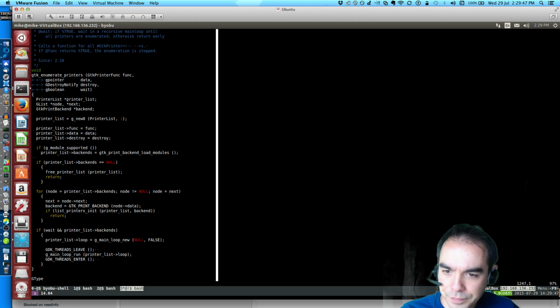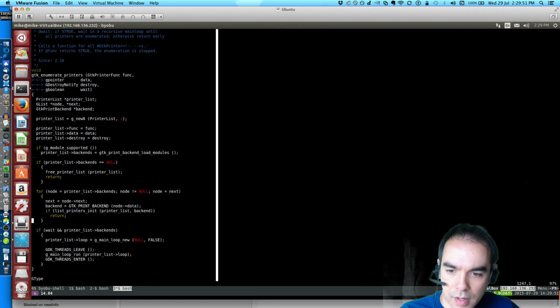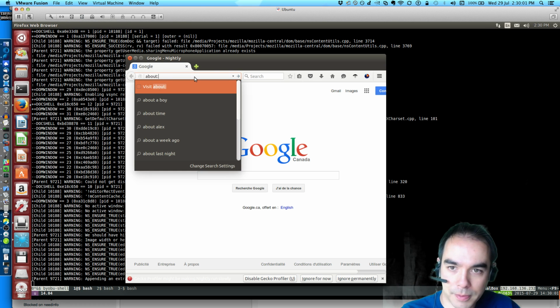Okay, anyway. So all debuggers are attached. I have a page here. I'm actually going to print something a little simpler because the Google homepage is surprisingly not simple. Whoa! Oh, you know what?